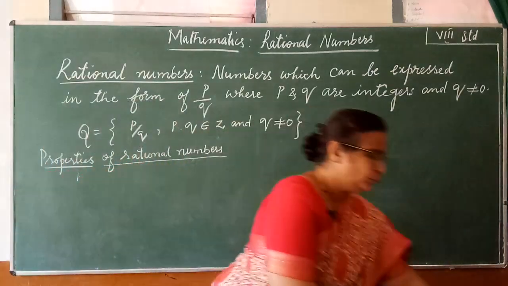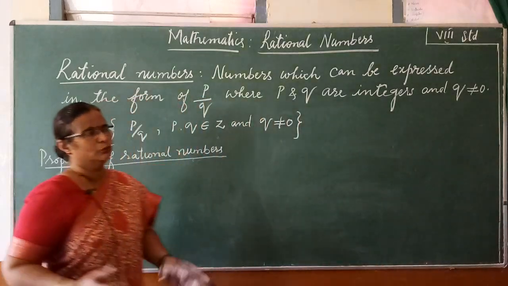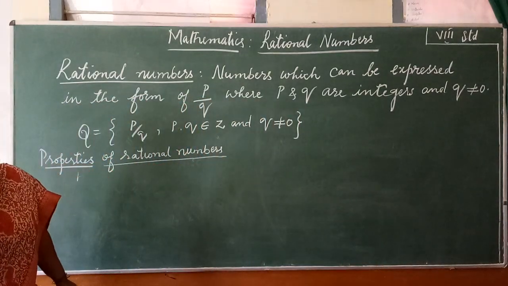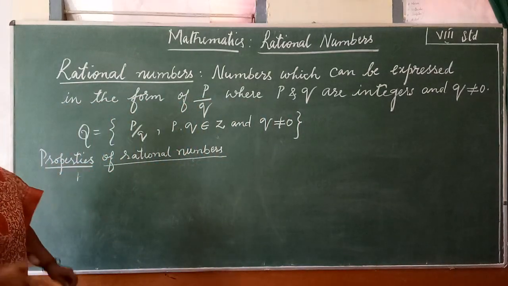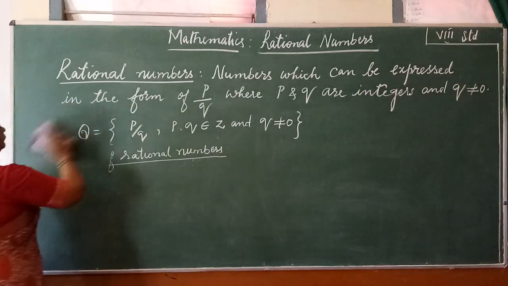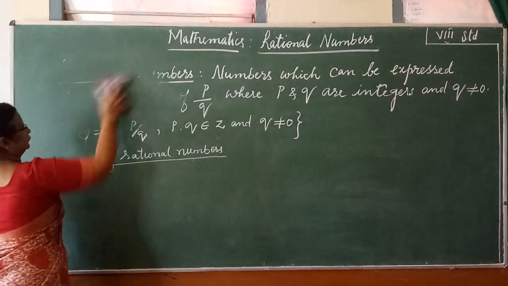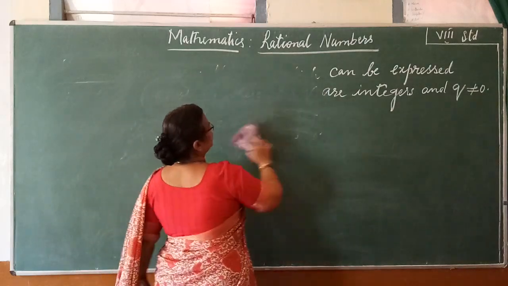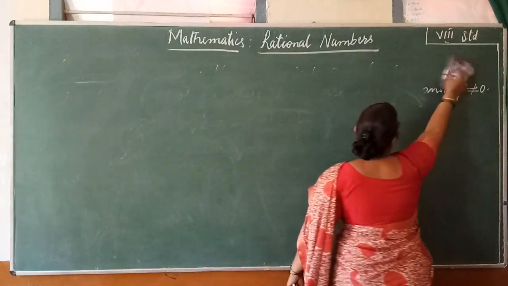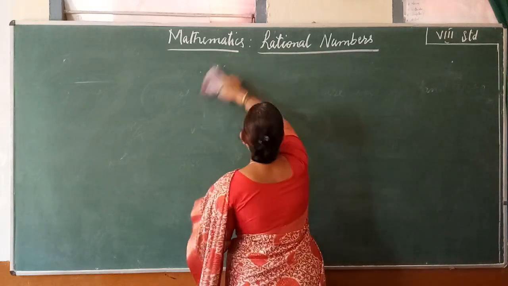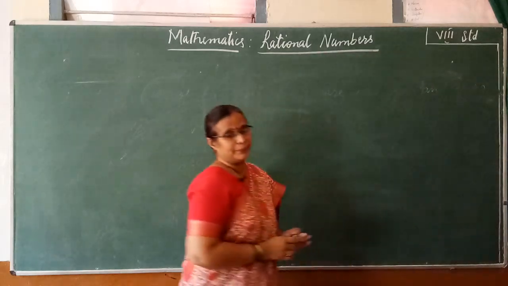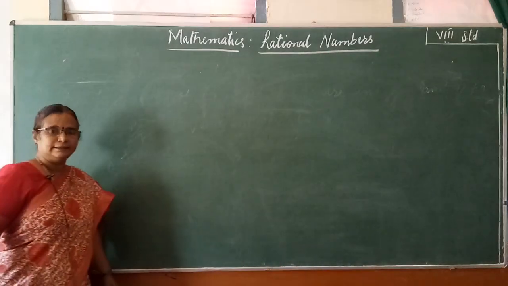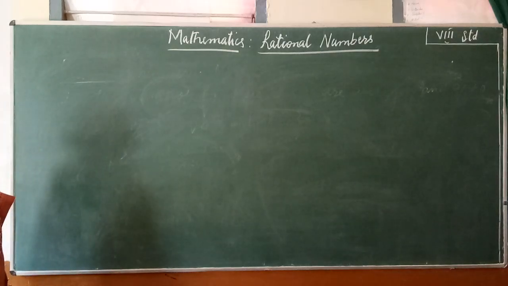So I am recalling to you the old properties. Which are those old properties for recollection? First one is closure property. Then commutative property, associative property, distributive property, existence of identity element and existence of inverse element.